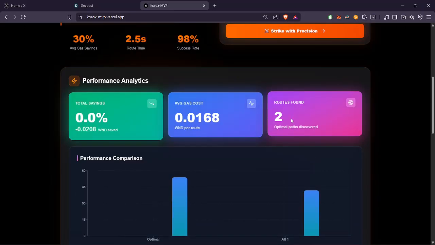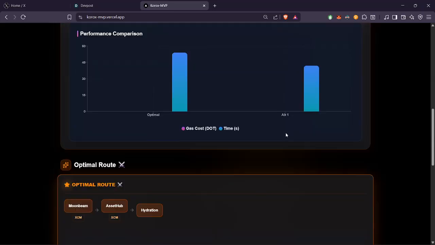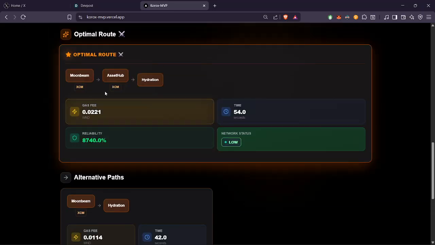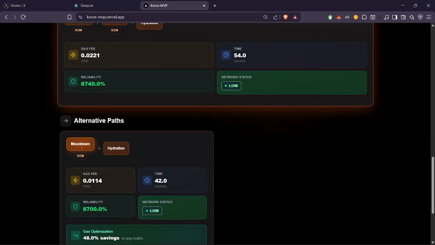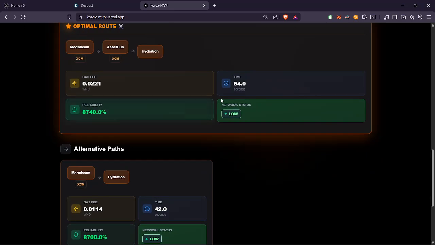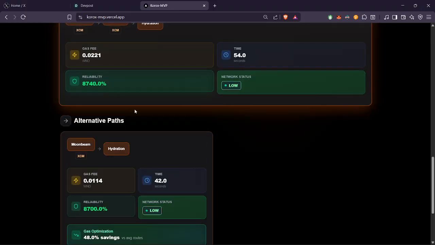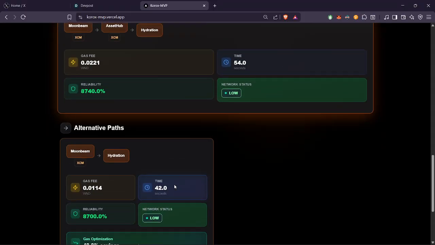It's calling both the chains' RPC URLs, and you can see that I have got two paths. One is you can go from Moonbeam to Asset Hub, then Hydration, and one is direct Moonbeam to Hydration. And you can directly see the stats here, like time difference, gas difference, reliability, network status, everything.